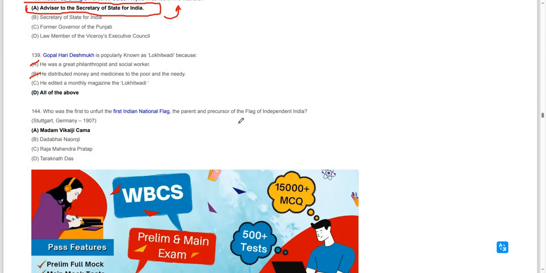Gopal Hari Deshmukh, the Lokhitawadi, was a great philanthropist and social worker. He distributed money and medicines to the poor and the needy. He also edited a monthly magazine, the Lokhitawadi.